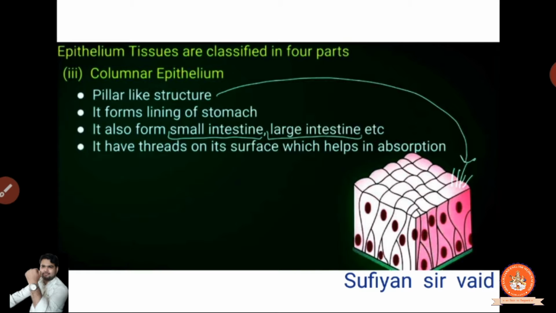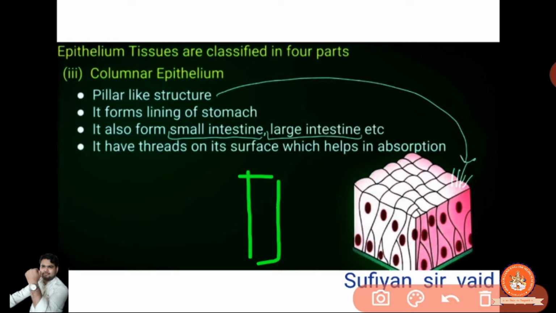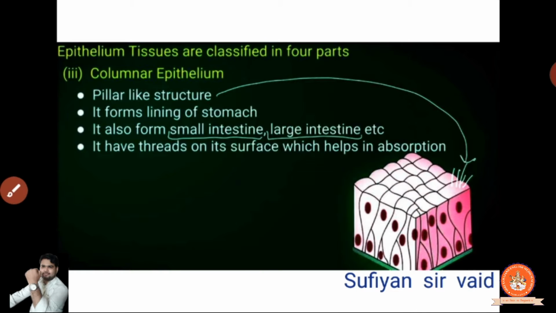Now, columnar epithelium. Why is it called columnar? Because it is column-like, meaning pillar-like structure, it is of this type. You can observe it at this corner, clear? This corner, look, the green color, clear? So you can observe it clearly here also, clear? So what, a pillar-like structure?